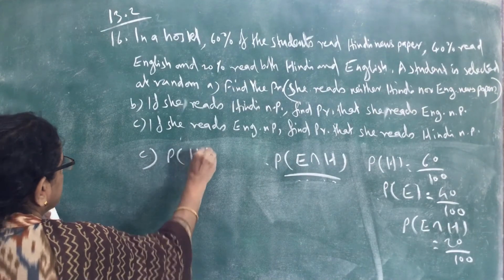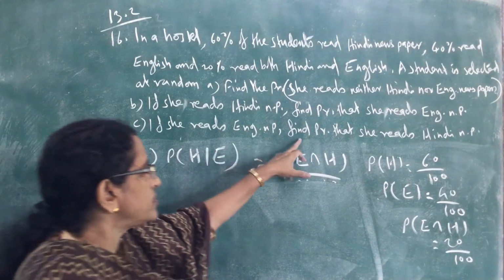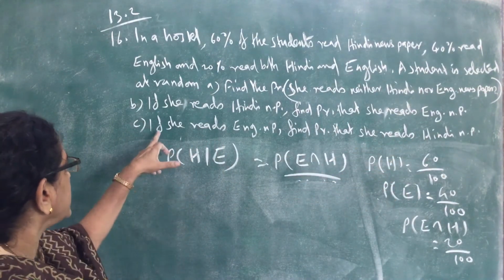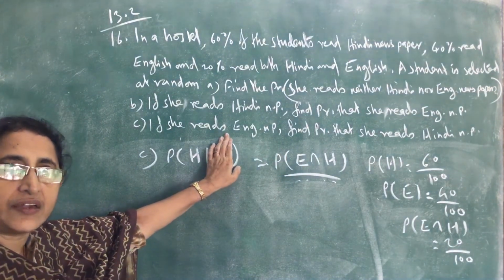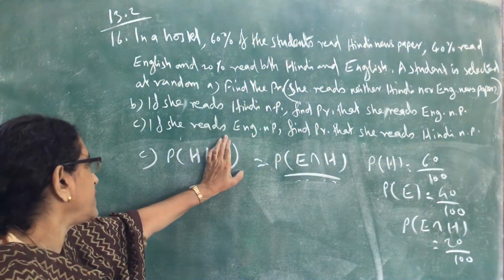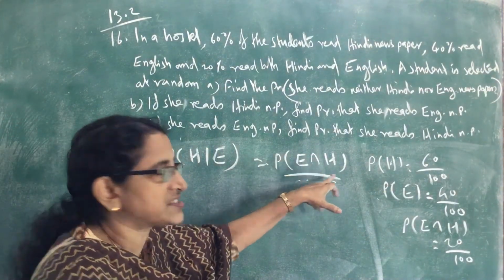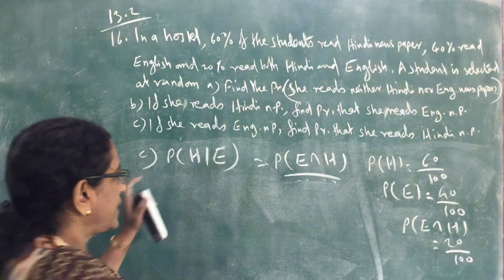Probability of H given E equals probability of E intersection H, or H intersection E, both are the same, divided by probability of E.